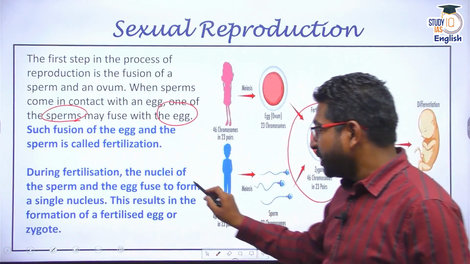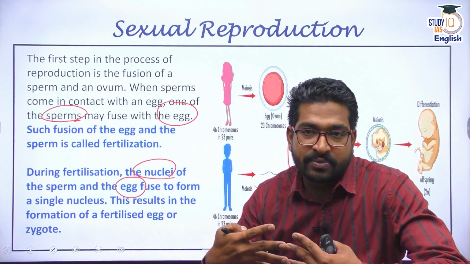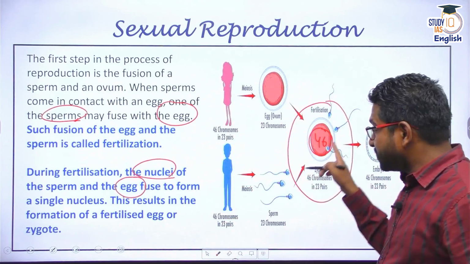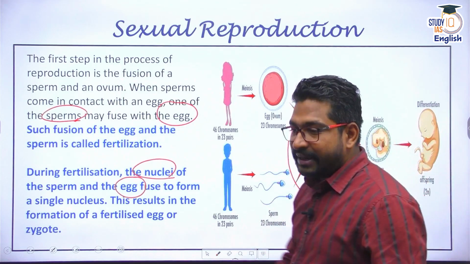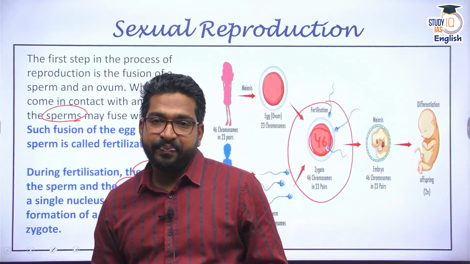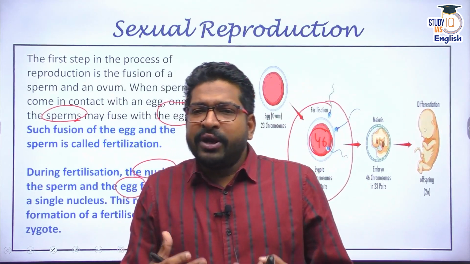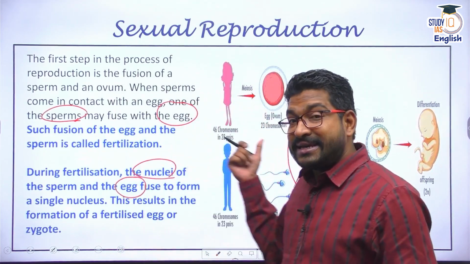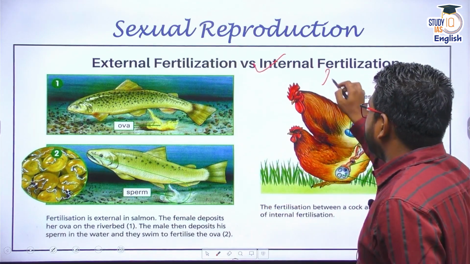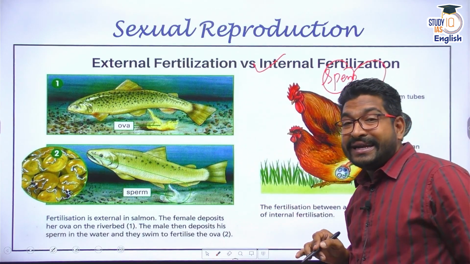Now during fertilization, the nuclei of the sperm and the egg both fuse, leading to a complete set of chromosomes, 46 chromosomes. This is called a zygote, and over a period, this zygote slowly and steadily transforms into an embryo. Now the question is, in animals, this was the example of humans, but what kind of fertilization process occurs? This is an example of internal fertilization. Internal fertilization means the sperm fertilizing the ovum inside the female body.